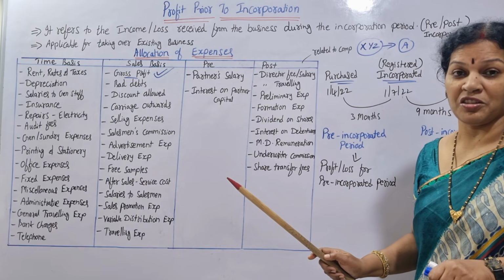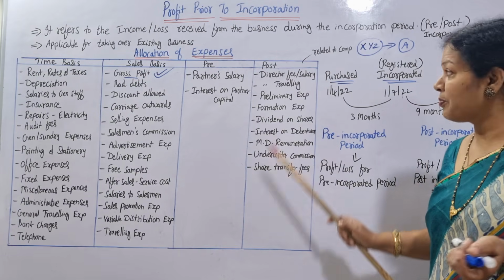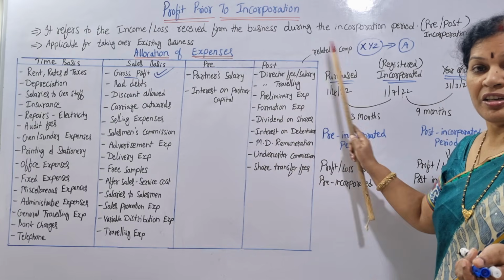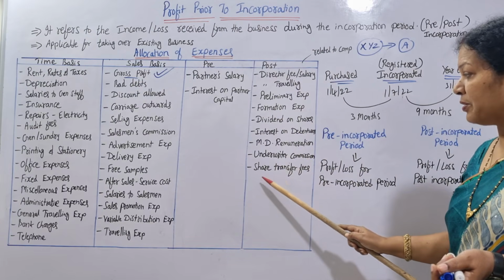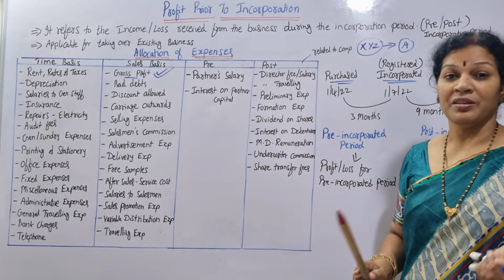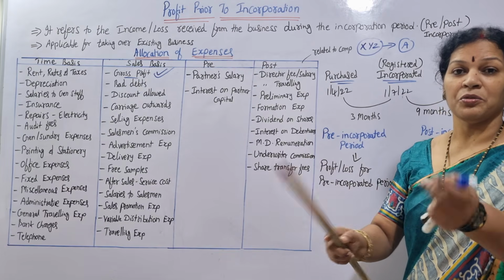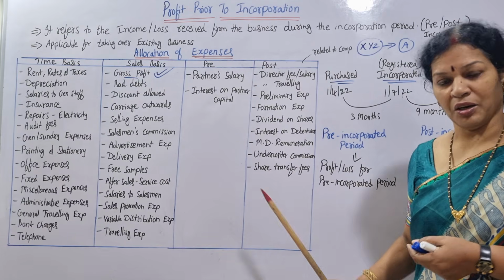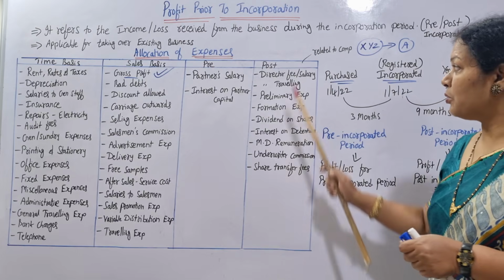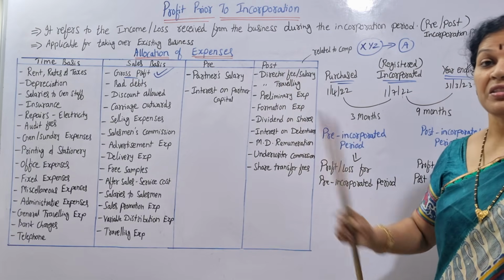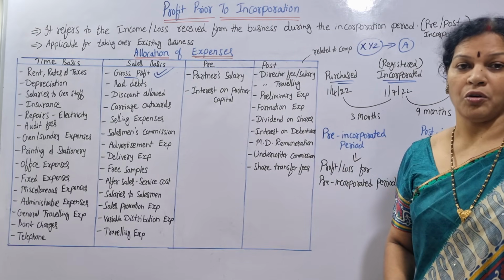And MD remuneration, managing director remuneration, underwriter commission, underwriters, you know, who give the guarantee for purchasing the shares, for them the company will be giving the commission. So who has to pay? Company. So these are related directly to the company. Underwriters commission, share transfer fee, if you want to transfer these shares into another category, then you have to pay some fee, that is also. So these are all the expenses which come directly in the post column.